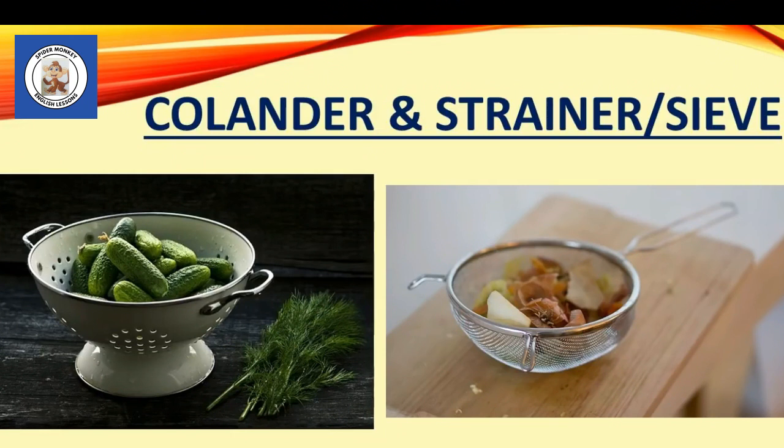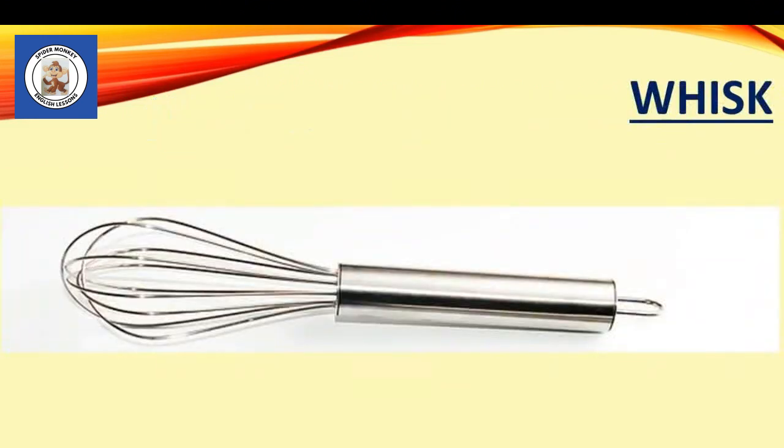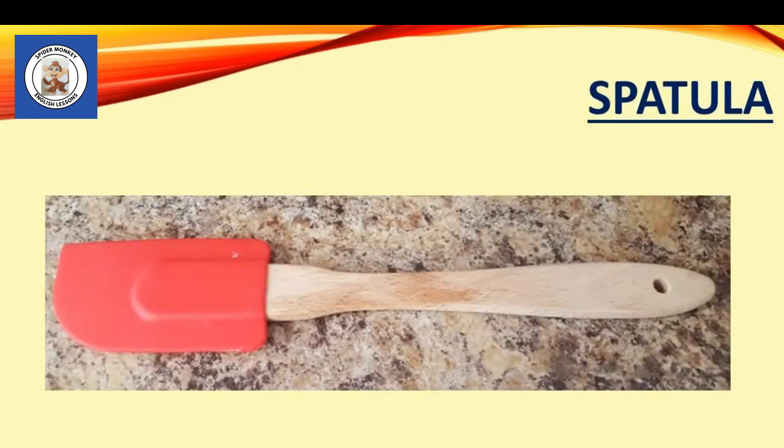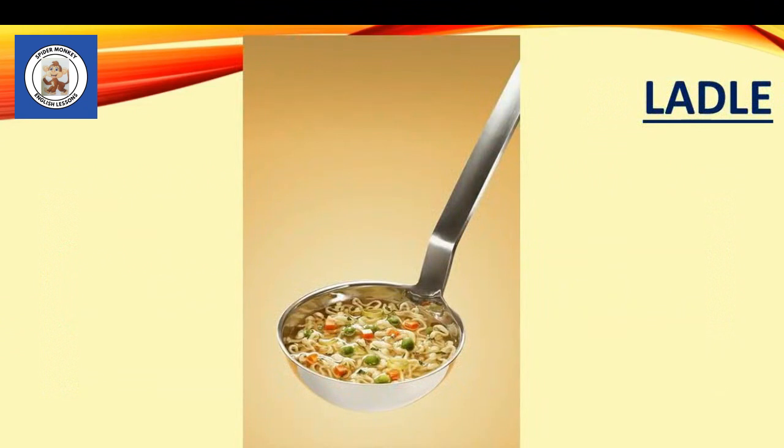Sieve or strainer. A sieve or strainer is often used to separate liquids from solids. Whisk. A whisk is used for mixing. Spatula. Ladle. A ladle is a big spoon used for serving soup.